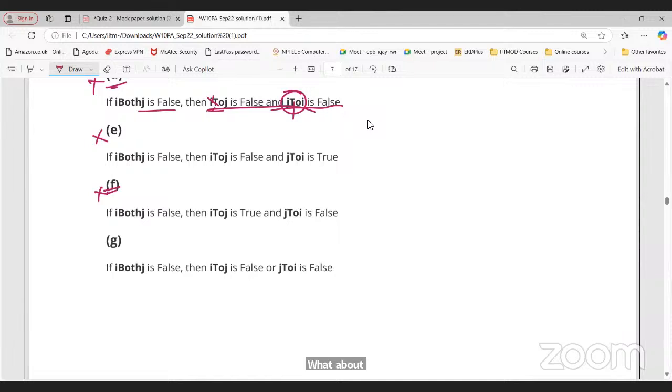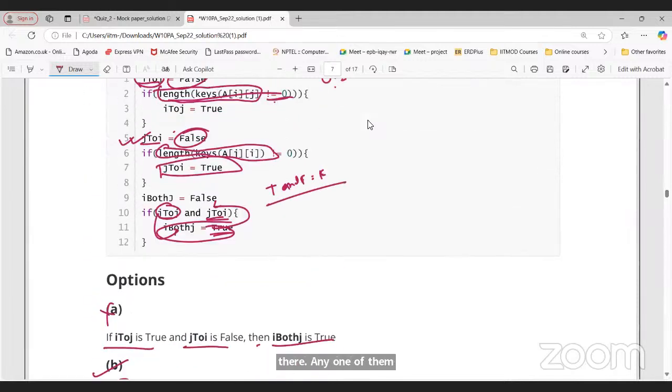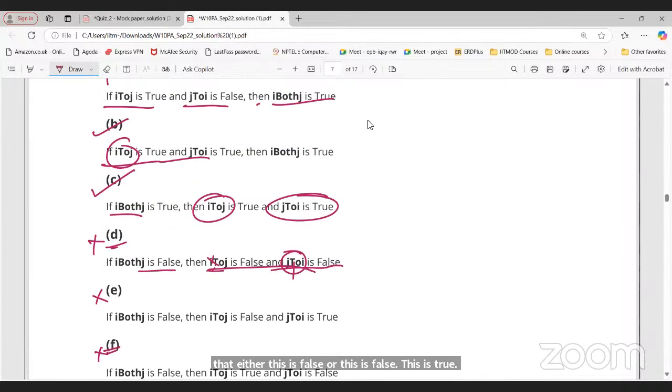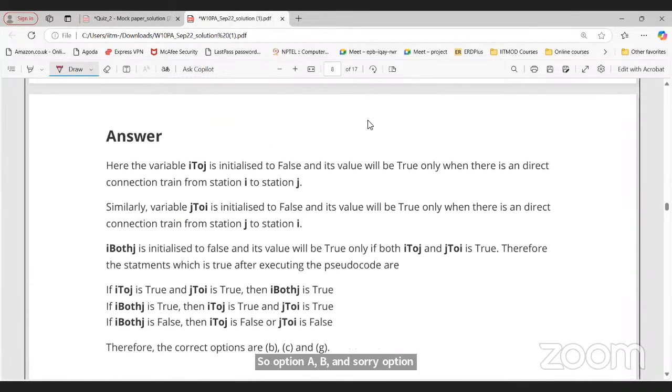Yes, G is right, because... Yes, R is there. D is also there. Yes, correct. So here we are saying if both J is false, it means that either this is false or this is false, right? This is true. So option B, C, and G are correct here.